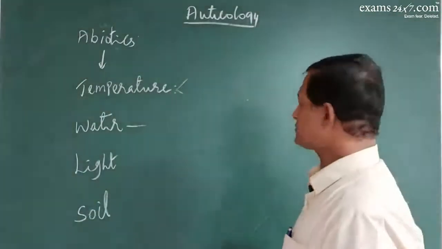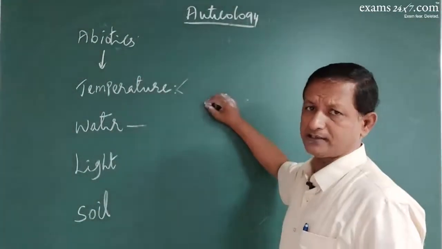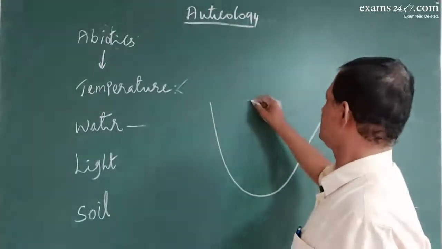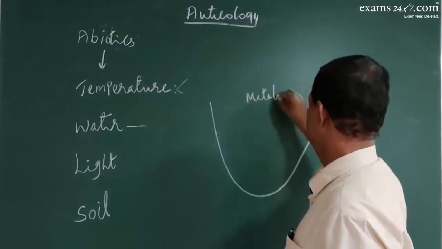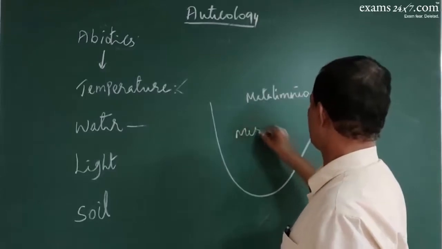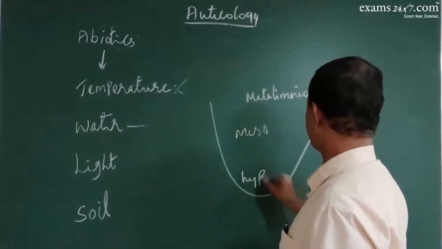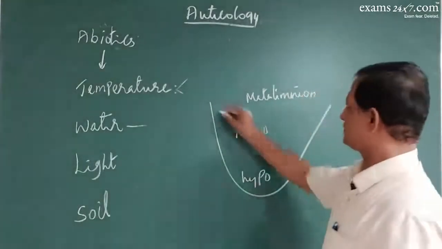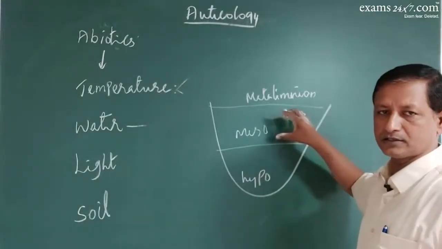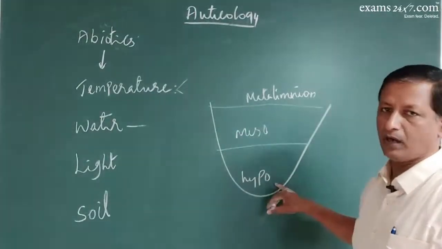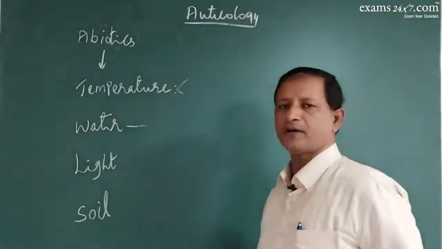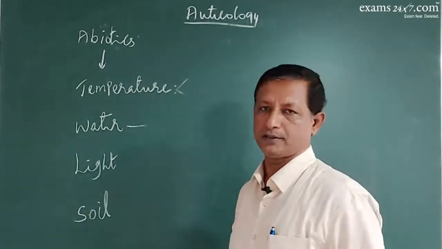Plus, you can also classify the water levels like the metalimnion, mesolimnion and hypolimnion. So, this is the surface water, somewhat the middle level, and the bottom level of the water, right. So, types of organisms will vary from one level to another level.